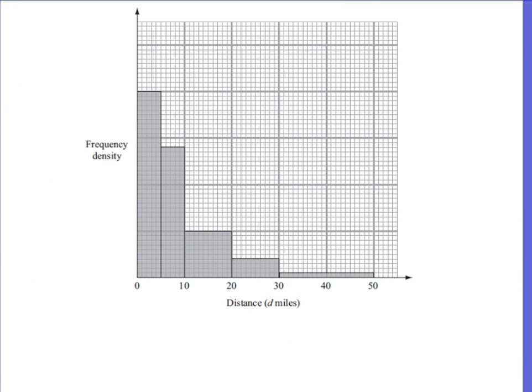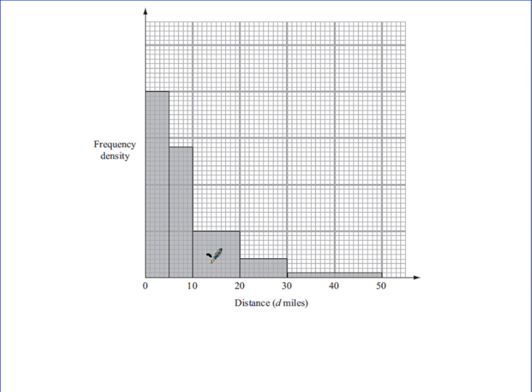You're then asked, the histogram below shows information about the distances in miles that some women travel to work. X women travel between 10 and 20 miles. So I put X just in there initially. Find an expression in terms of X for the total number of women represented by the histogram. Well, if I count the squares, it's a 10 by 10 grid. So that's 10 squares up, 10 squares across. So in effect, we've got 10 times 10, which is 100. So 100 little squares is equal to X.